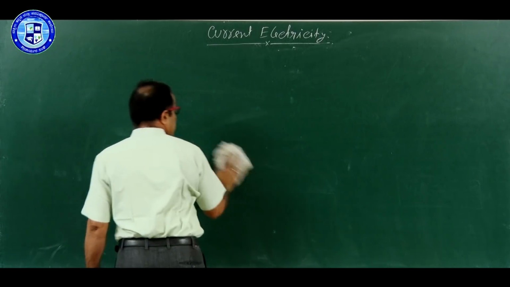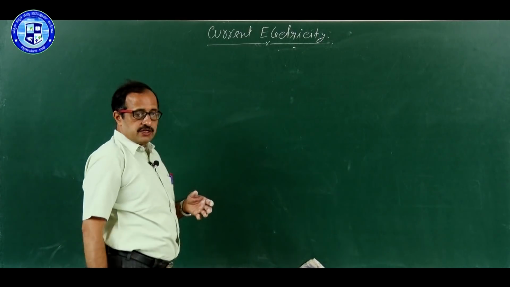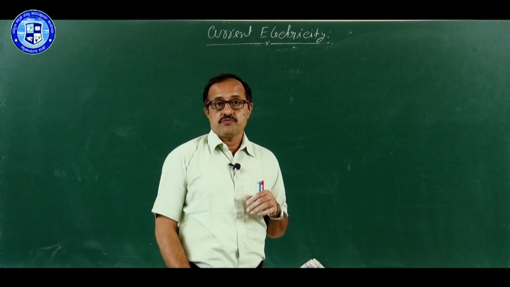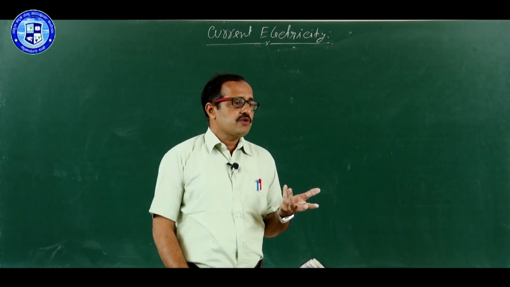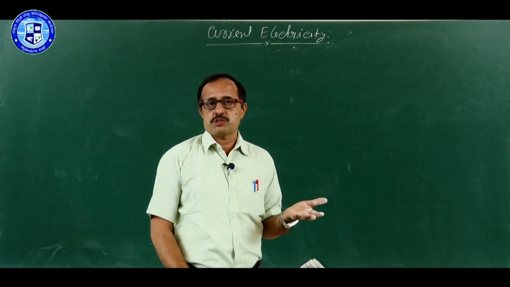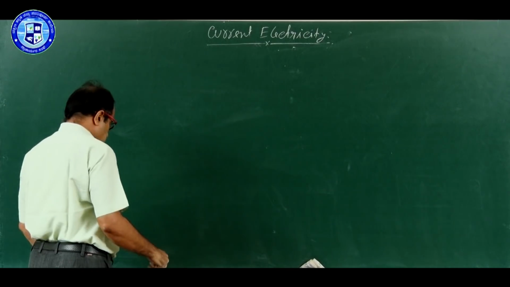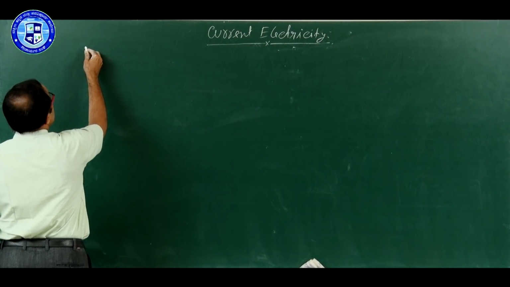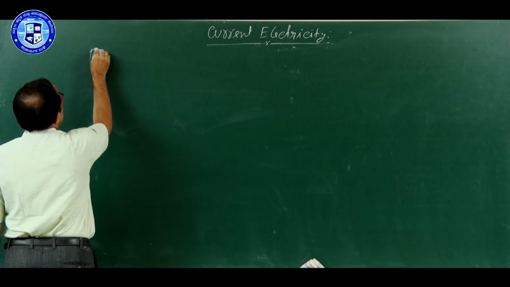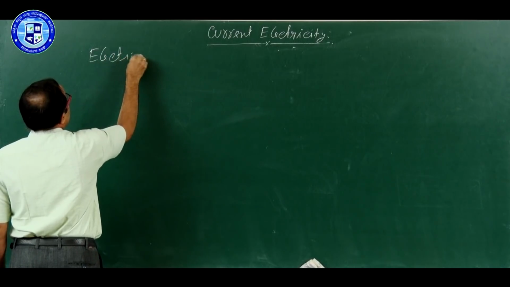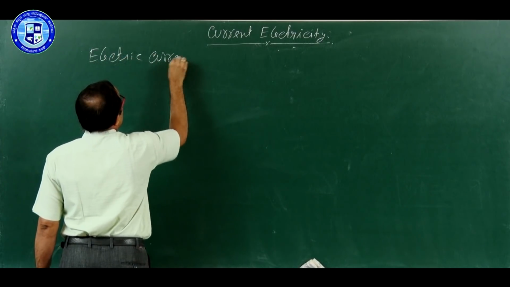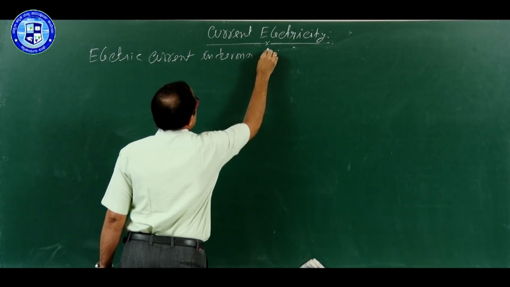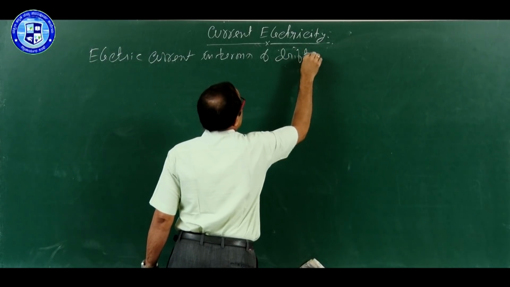Now, we see one important derivation, that is electric current in terms of drift velocity. You can expect it in the annual exam for 3 marks, or even, if some other questions are added, for 5 marks. So, expression for electric current in terms of drift velocity.